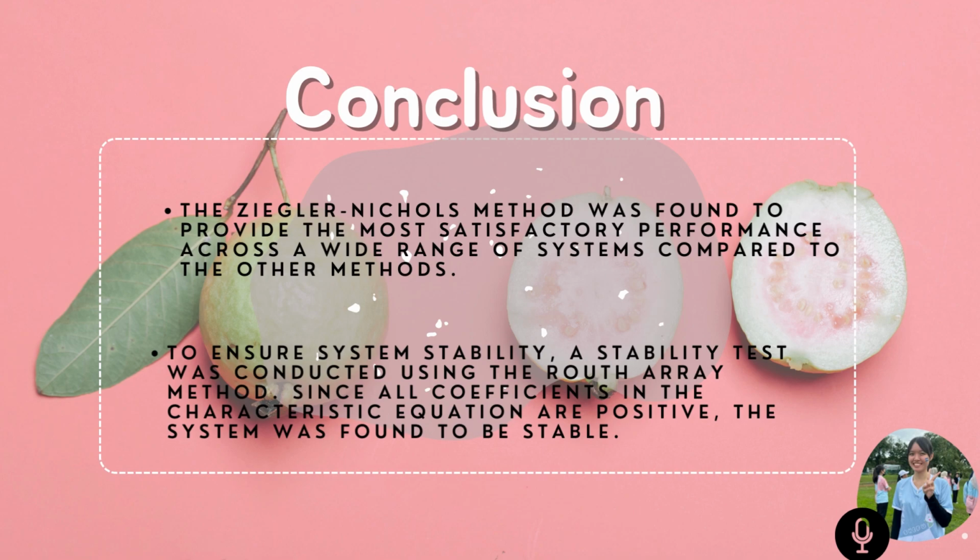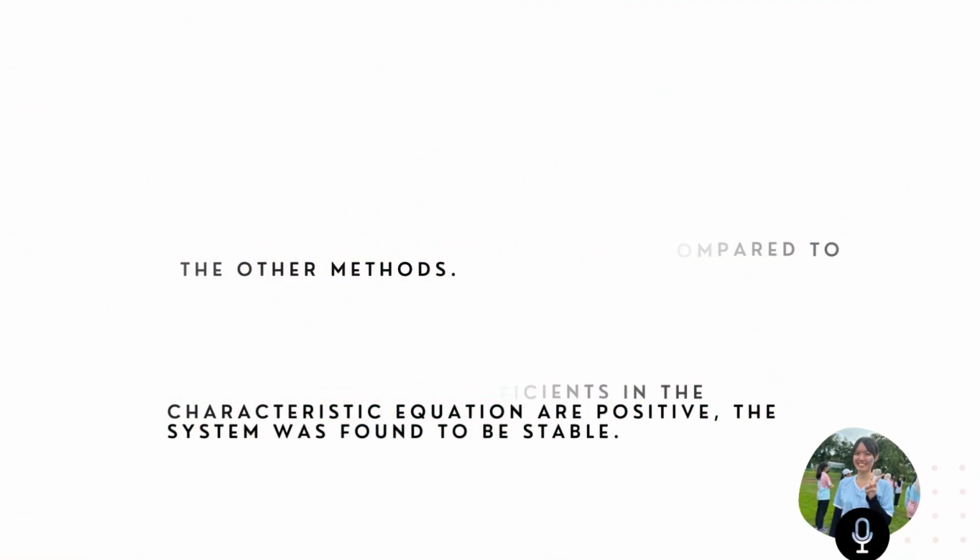After that, we also conduct a stability test using the Routh array method since all the coefficients in the characteristic equation are positive. After computation, we've discovered that all entries in the first column of the Routh array are positive, indicating that the system is stable. Lastly, a robust test was applied to check the system under conditions of a higher and a lower gain, and it shows a stable system for both conditions.